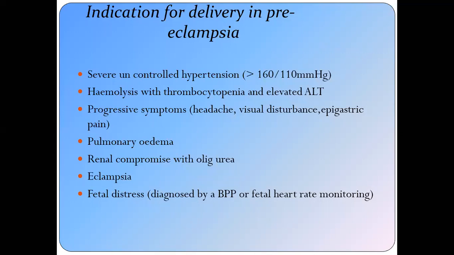This also indicates that the patient is in the state of severe preeclampsia. Or the patient may present with a pulmonary edema, or the patient may have renal compromise, meaning urates, uric acid and the creatinine level are raised, or the patient may be complaining of oliguria. Oliguria means when the urine output is less than 300 ml in 24 hours. You have to admit the patient and measure the urine output.